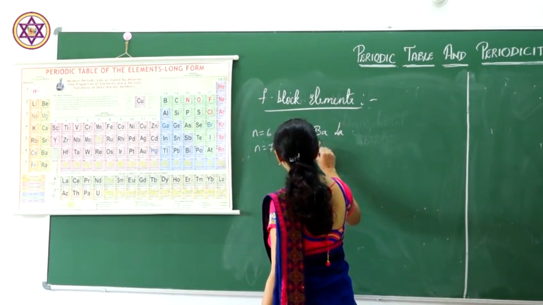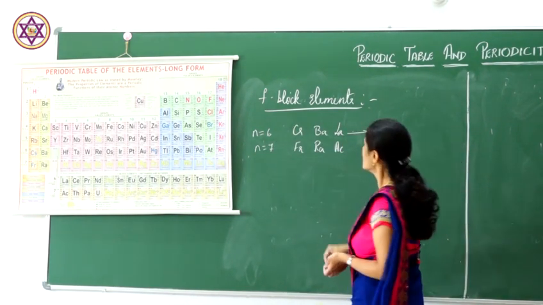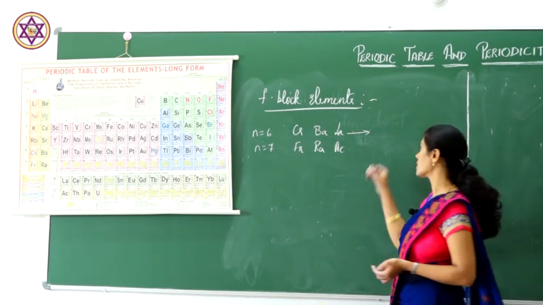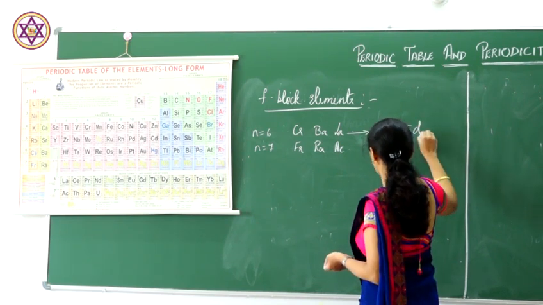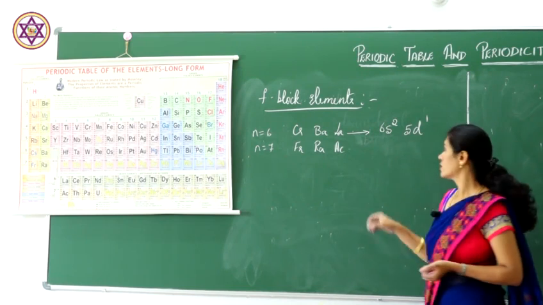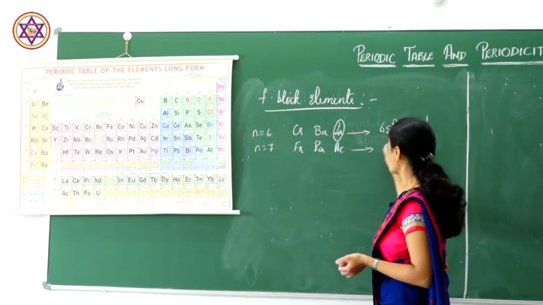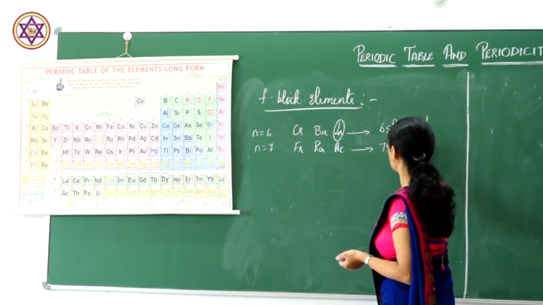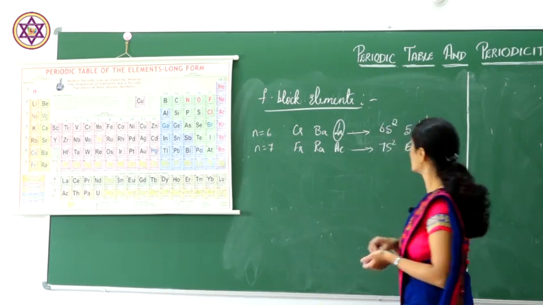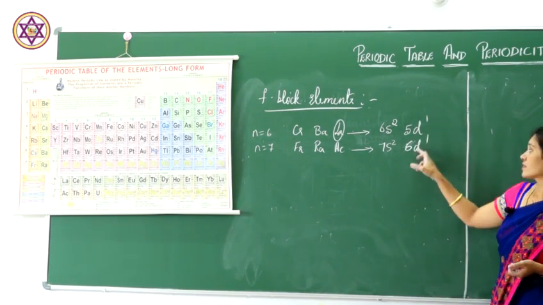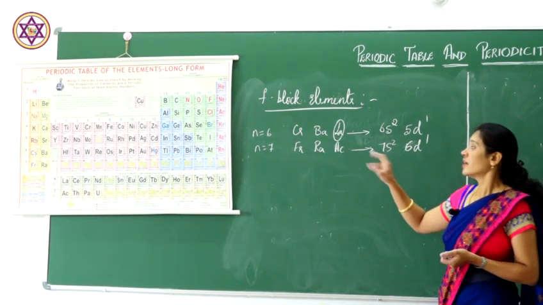They have the electronic configuration 6s2 and 5d1 in the outermost subshell for lanthanum. For actinium it is 7s2, 6d1. These are the outermost electrons, present in the d subshell in these f block elements.